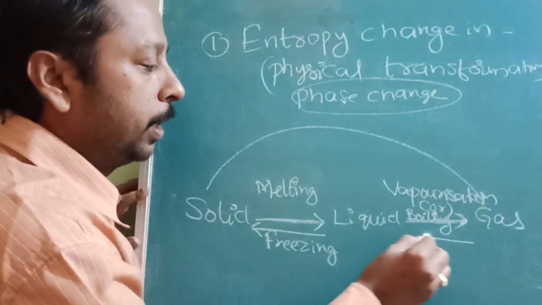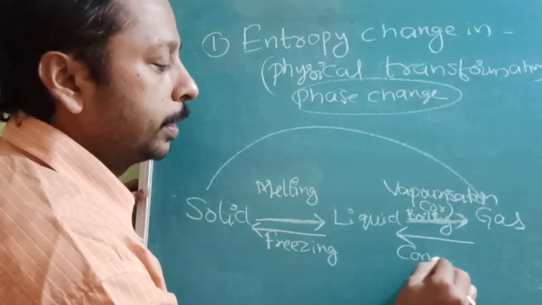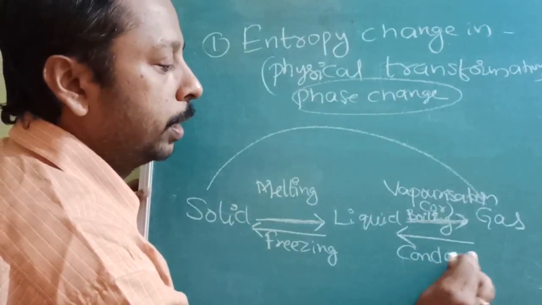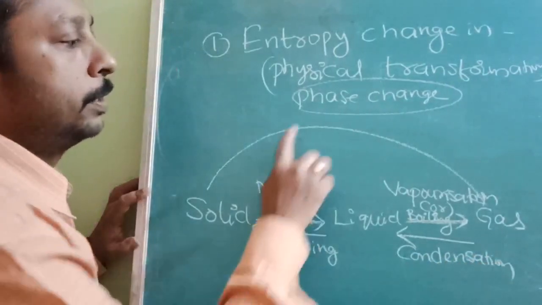Now sometimes gas can be converted to liquid, and then it is called condensation. These are all called phase changes.